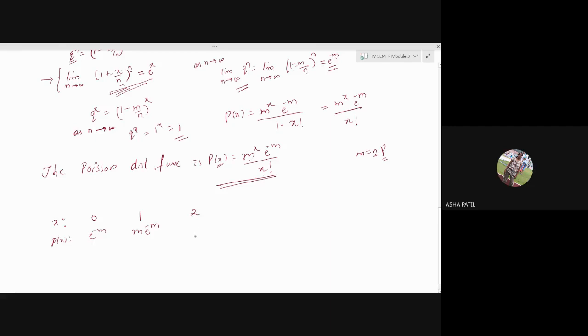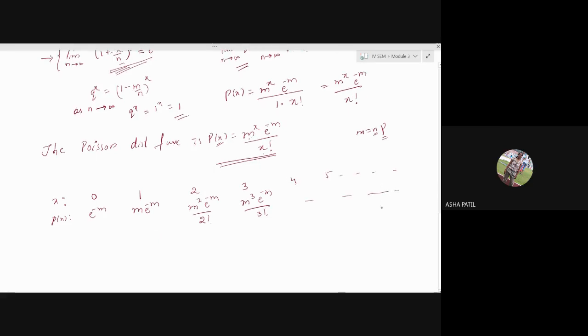If x is 2, m square e raised to minus m divided by 2 factorial. If x is 3, m cube e raised to minus m divided by 3 factorial. 4, 5, it continues. You have infinite number of terms.